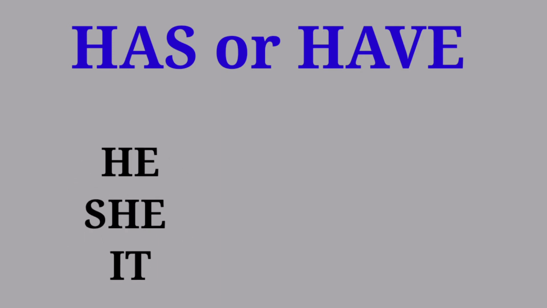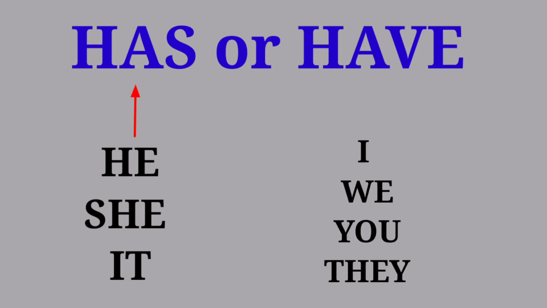Now we will see in front of what words we can use has or have. See here the pronouns he, she, it: you have to use has in present form, whereas for the remaining pronouns like I, we, you, they, you have to use have in present form. Listen carefully students.